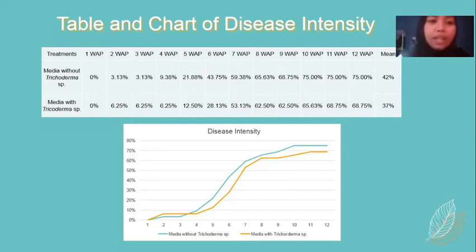And media with Trichoderma sp: observation at 1 week after planting was 0% and increased up to 12 weeks after planting to 68.75%, with a mean of 37%.